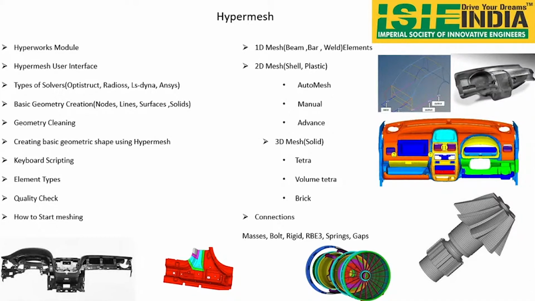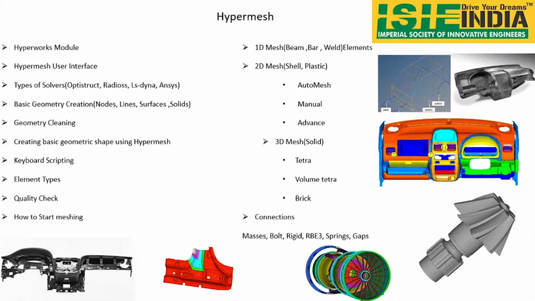As a CAE engineer, you get the geometry from the CAD guy, which is nothing but the computer aided design guy. He will give you the CAD geometry, so you have to import the IGES file or STEP file into HyperMesh. During importing, there will be a lot of errors. Sometimes the surfaces may not import, lines may not import. At that time you have to clean your geometry, like if there are any missing surfaces. So you have to clean the geometry.